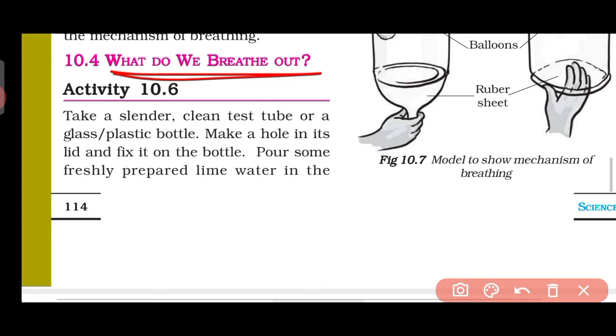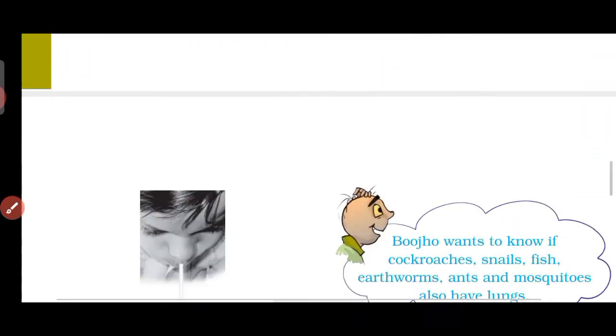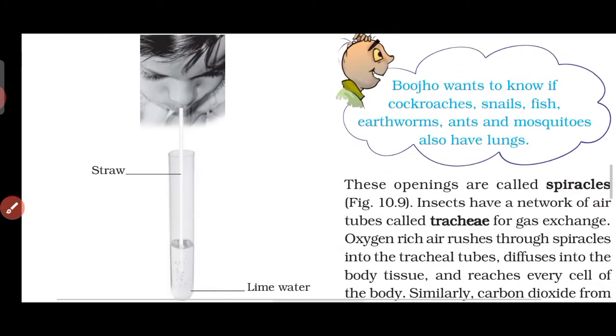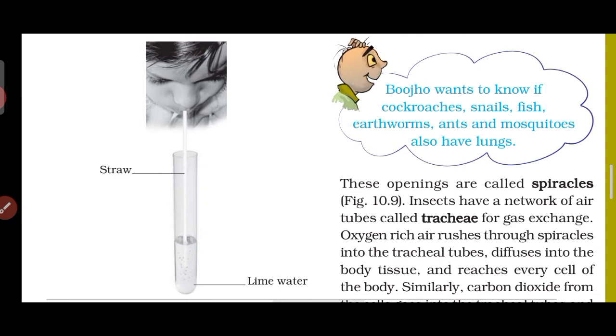So what are we supposed to do in that activity? Look here, let us go to the diagram of that activity. Here you can see there is something like a test tube. In that test tube they have filled some lime water, and there is a straw. Some part of the straw is submerged in the lime water. It is not above the lime water, some part is submerged in it.